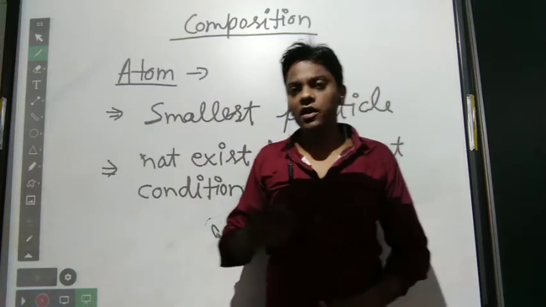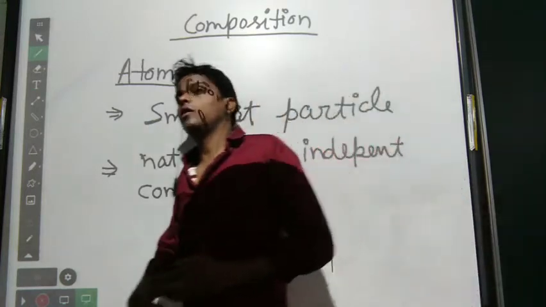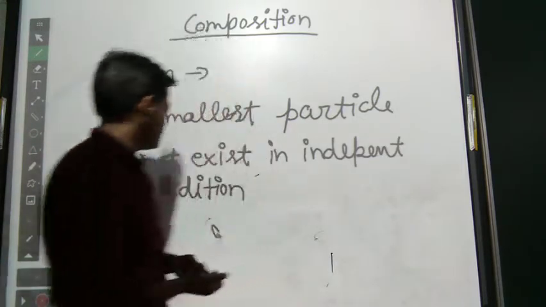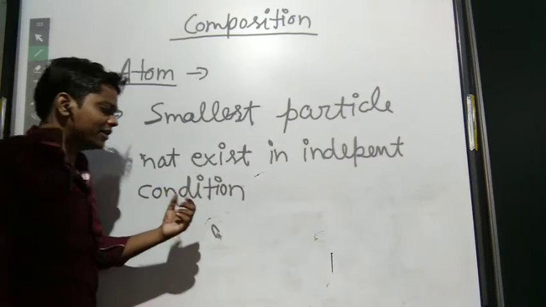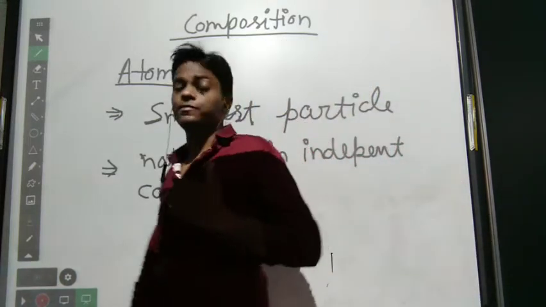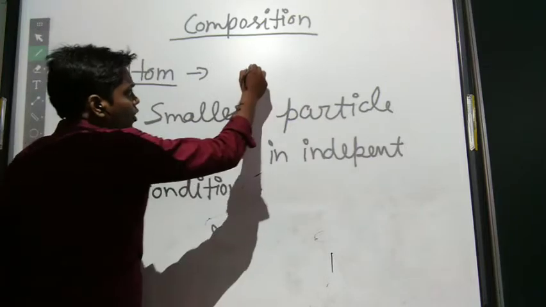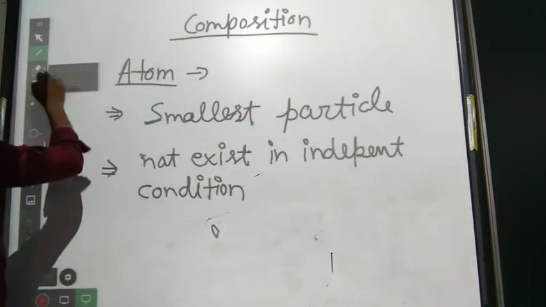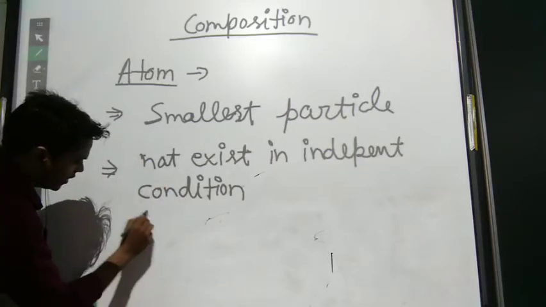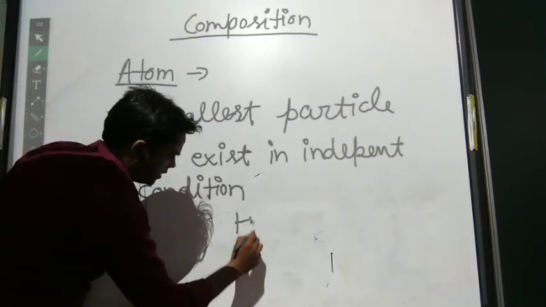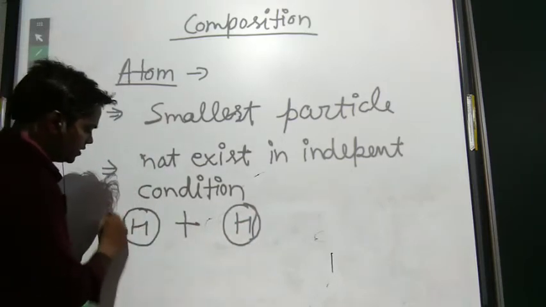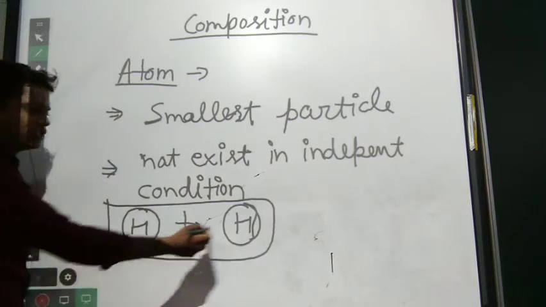So how can we see the particles of atoms? We can see them with a microscope, an electron microscope. Not existing in independent condition means, for example, if we take one atom of hydrogen and another atom of hydrogen, it will always be found in combined state, 1H and 1H.